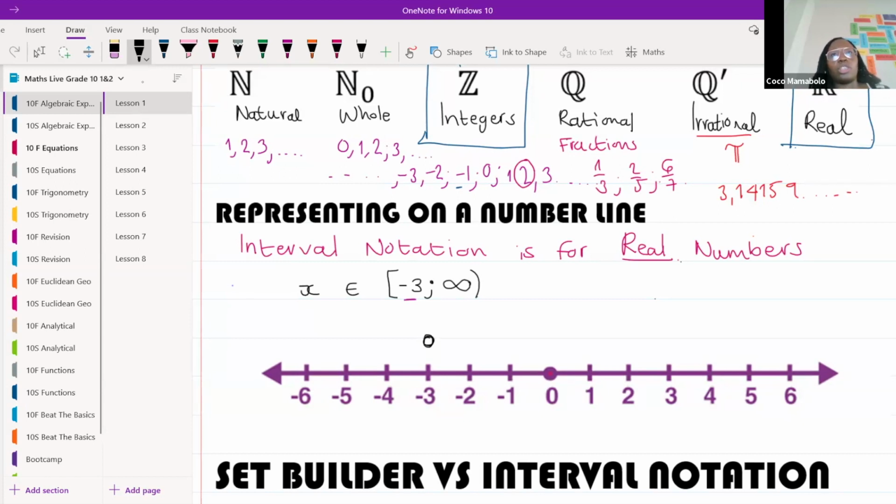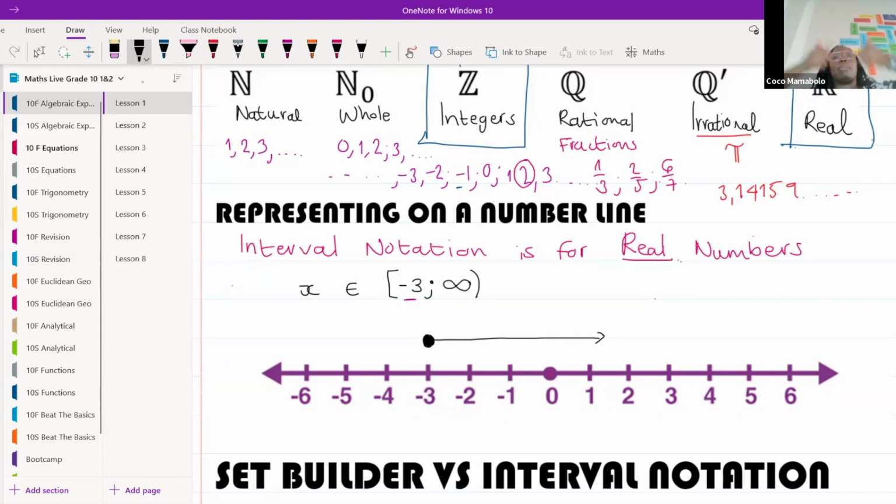It's a closed dot because I've got square brackets. So I'm going to put a dot and color it in. Now, we don't know where infinity goes to. Infinity goes on forever, ever, ever. So we're just going to draw an arrow going in that direction to show us that this thing is going all the way to infinity, forever and ever and ever.